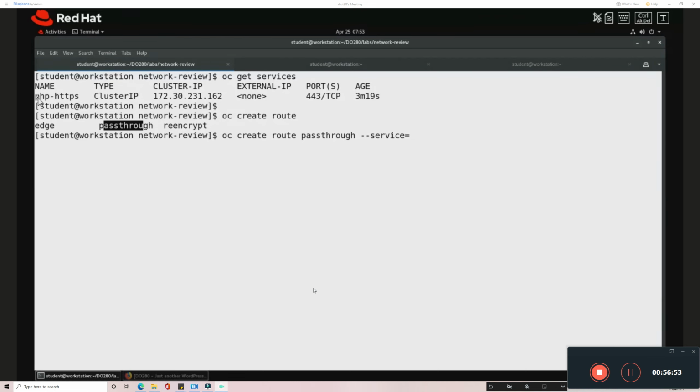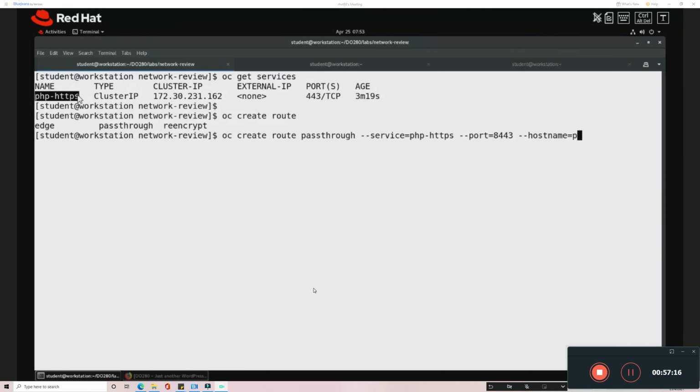The name of the service is php-https. I have to mention the service name. Then I have to mention the port, which port I'm going to use. The secure port will be 8443. This is the container port. And I have to mention the host name. This is optional.